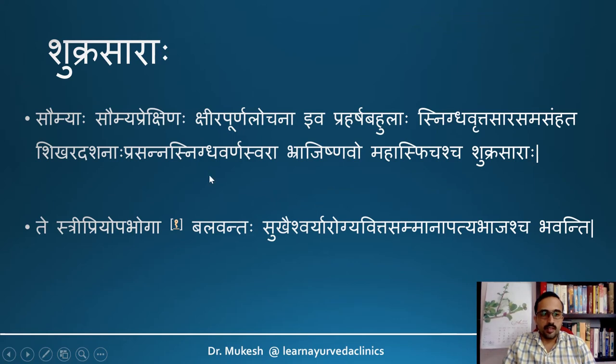Next is Shukrasara, Saumyaha, Saumya Prekshinaha, Kshirapurnalocana iva, Praharsha Bahula, Snigdha Vritta Sara Samhada, Shigara Dashanaha, Prasanna Snigdha Varnaswara, Bhrajishnavo, Mahaspijascha, Shukrasara. And such individuals will be sexually very active as well because of the good essence of Shukra that is formed in their body. Te Stri Priyobhavogaha, Balavantaha, Sukha, Aishwarya, Arogya, Vitta, Sammana, Abatya Bhajascha. So they have a lot of progenies, they are very rich. So these are the long-term implications.